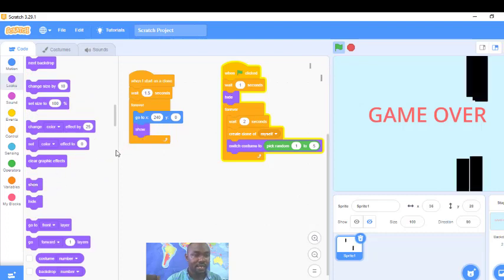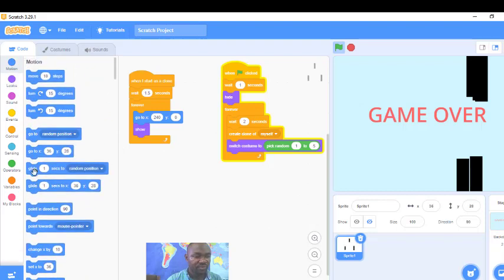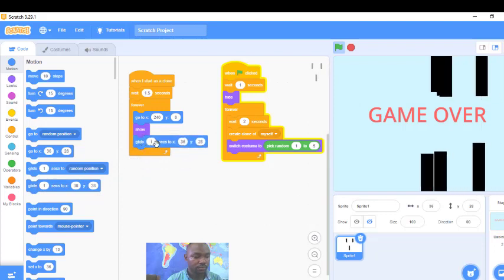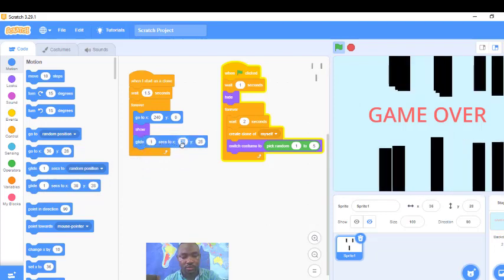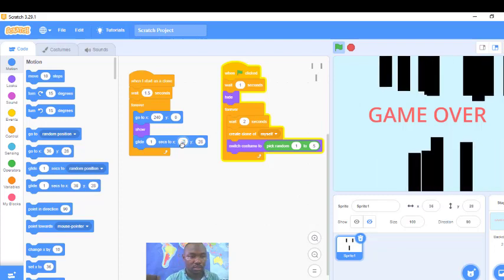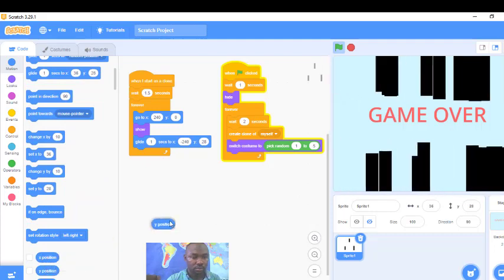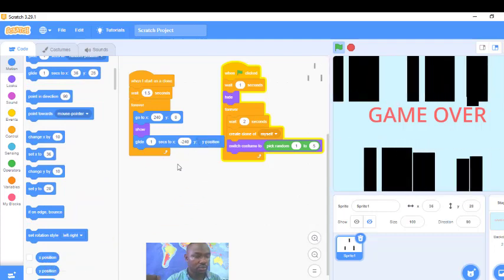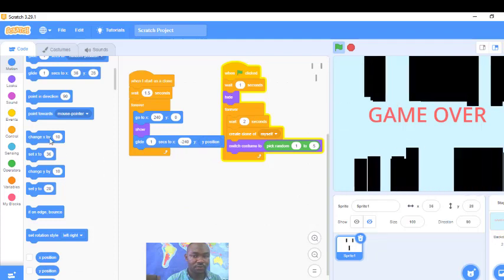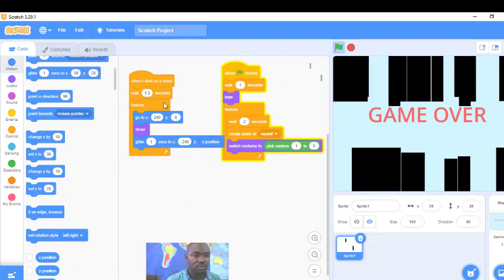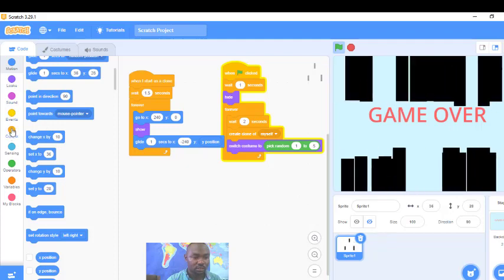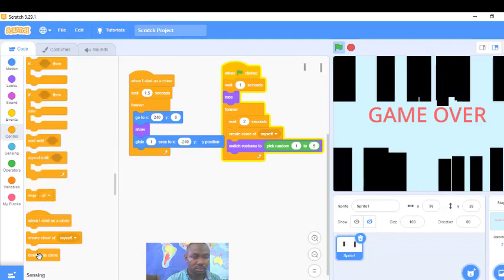Then I will now say glide, which is back in motion. Glide 1 second to X equals minus 240. Then Y position, Y maintains Y position. Okay. Then after this, you see there are multiples of it here moving. After this, it's supposed to delete the clone, delete this clone.